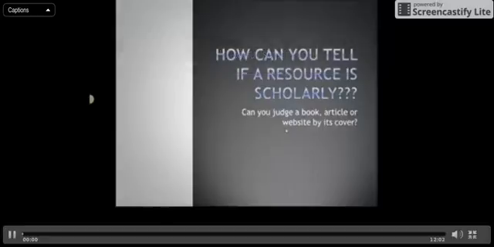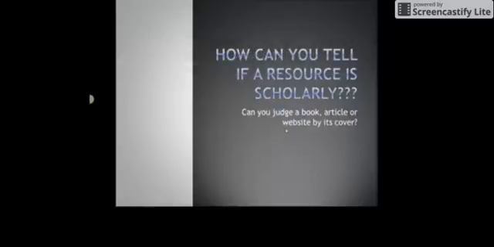Even after you have found information on your topic, you will still be faced with decisions to make about what information is credible and what information might not be credible. There are several criteria you can use to help determine whether a piece of information is appropriate to use in